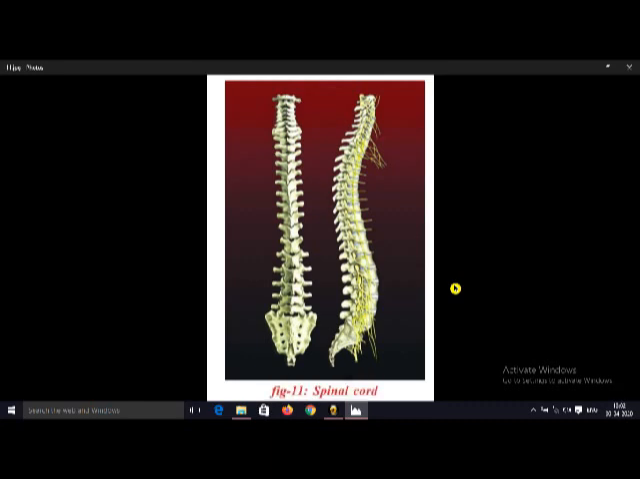It acts as a relay center. It acts as communication between the body parts and the brain. This is also very important. Leonardo da Vinci and Stephen Hales performed an experiment regarding the spinal cord. They observed that when they removed the brain from a frog, the frog survived. But when they removed the spinal cord, the frog immediately died. It indicates the importance of the spinal cord.